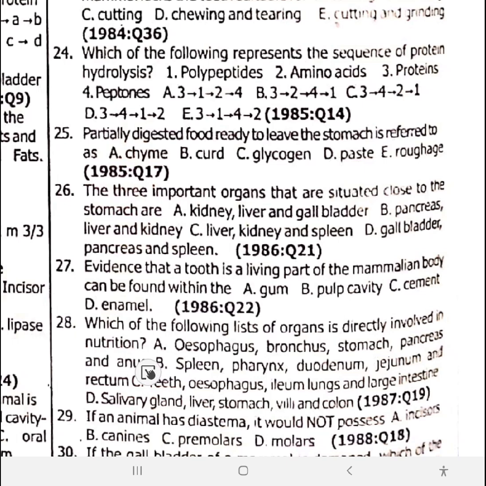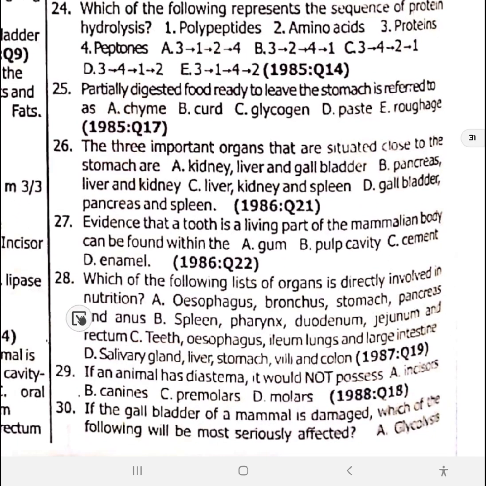So the nerve is why, if you touch your teeth sometimes, or if something hits the teeth, you feel it because of the nerve. But the blood vessels are inside the pulp cavity. 28. Which of the following list of organs is directly involved in nutrition? 28 is option, let's see, salivary gland, liver, stomach, villi, and colon. Option D. 28 is option D.